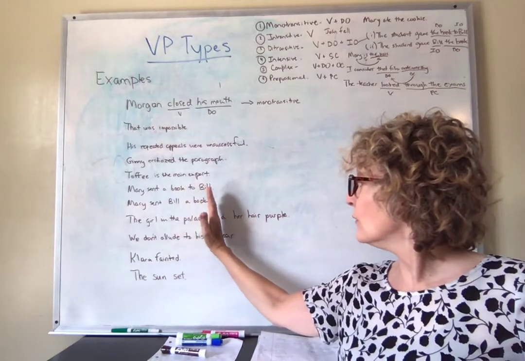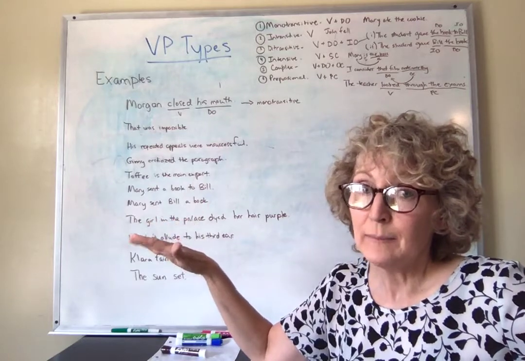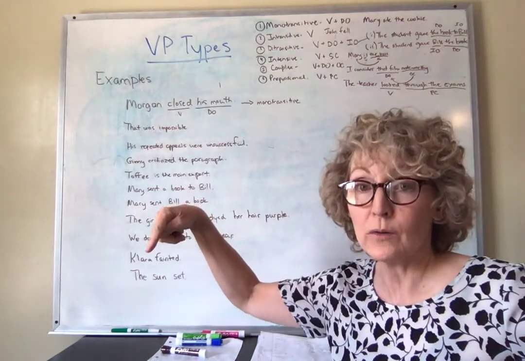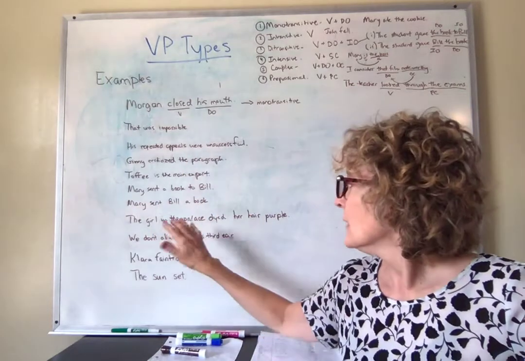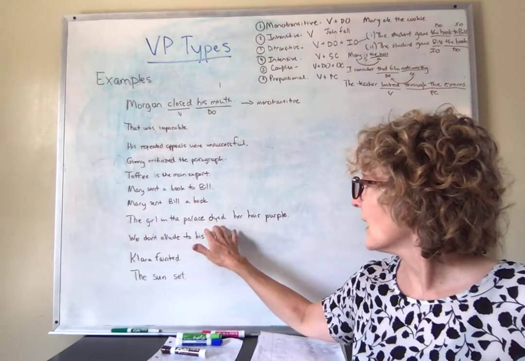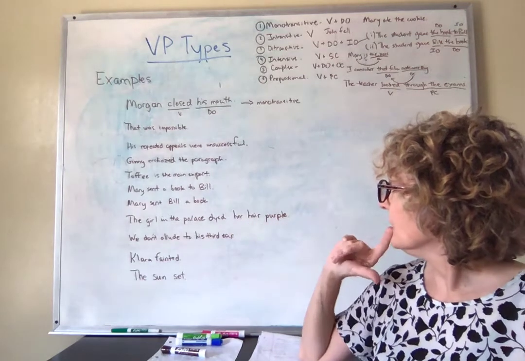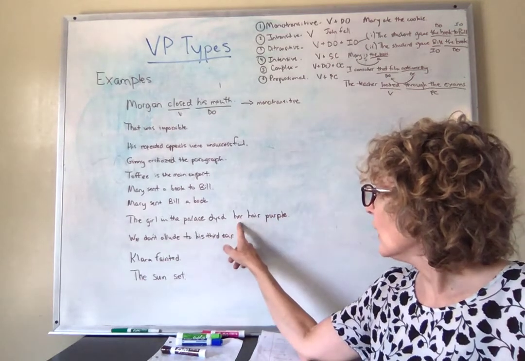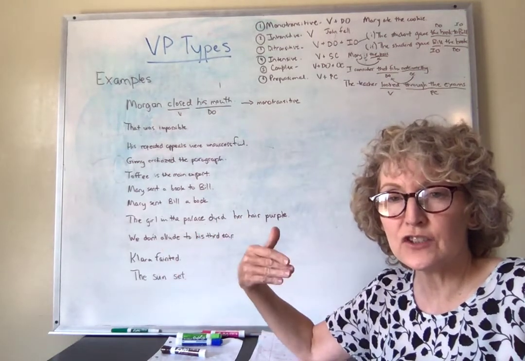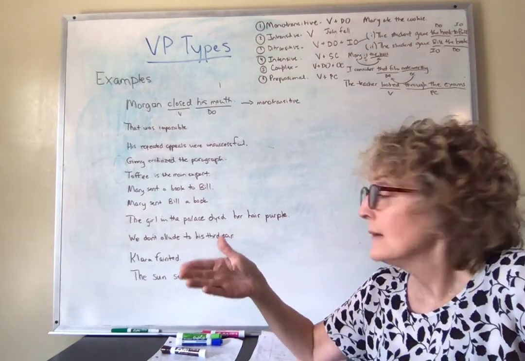Everything that goes before the main verb is going to be considered the subject. And you just want to make sure that everything that is in that unit is talking about the subject of the sentence. So the girl in the palace, that whole thing is a subject, and then you've got your main verb dyed, it's in past tense, and then you've got her hair purple. And you think to yourself, okay, what's going on? Her hair is the thing that was dyed, right? It received the action of dyeing. So it semantically is the direct object.